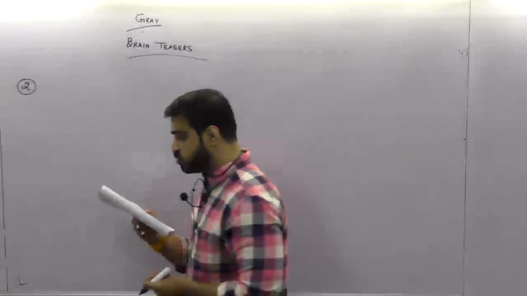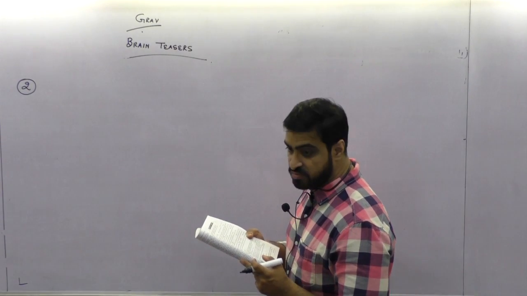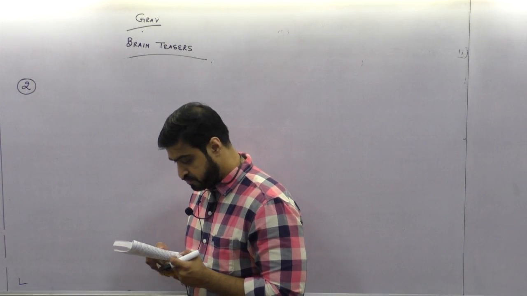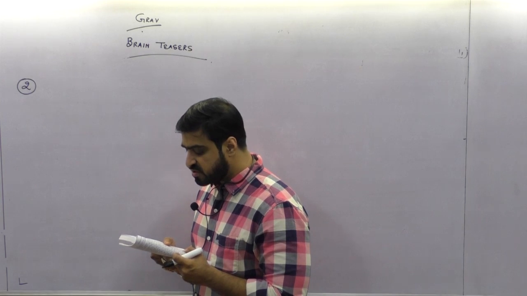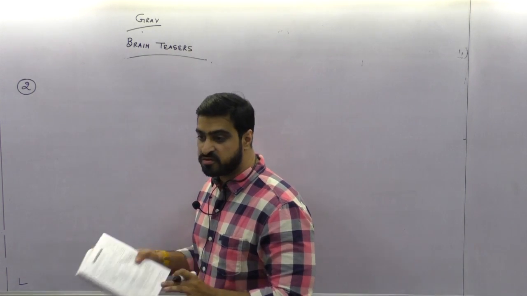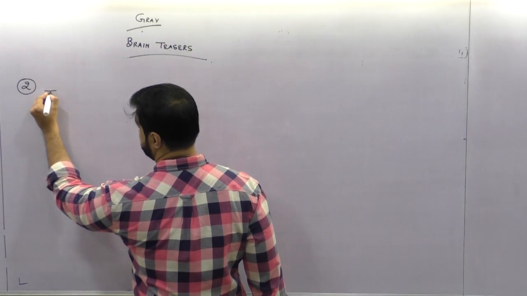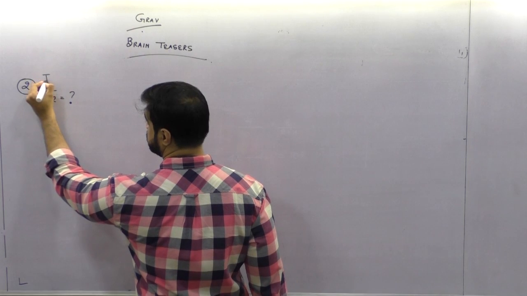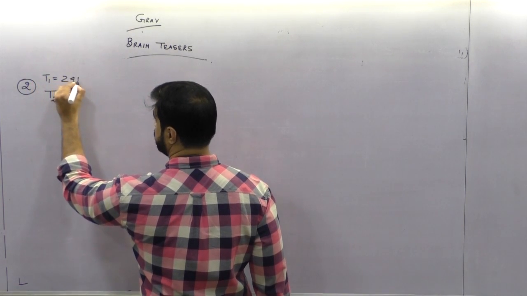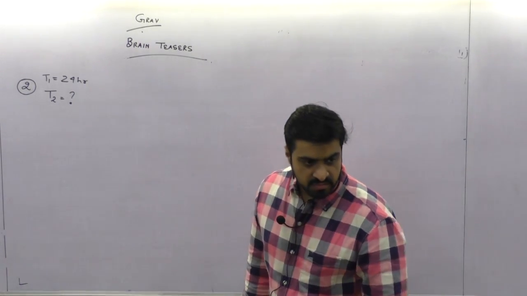Question number 2 of difficult example. What will be the length of a day? What will be the length of the day? Meaning we have to find the time. If the earth were to rotate with such angular speed so that the weight of a man becomes half of that of the present weight, what will be the length of the day? Meaning we have to find T2. Today's time we know, 24 hours. That we know. T2, tomorrow's suppose time, is asked.